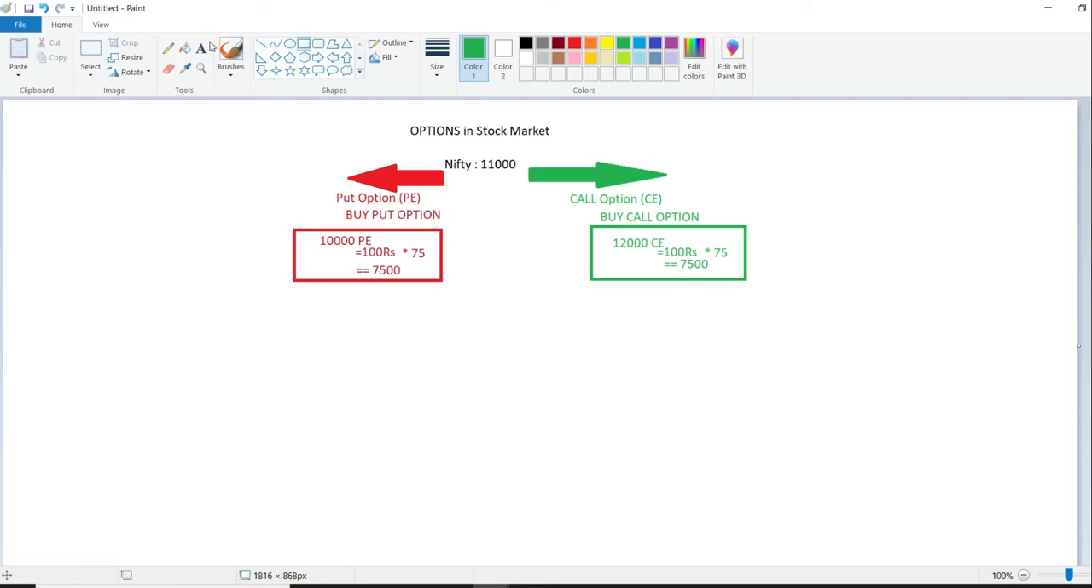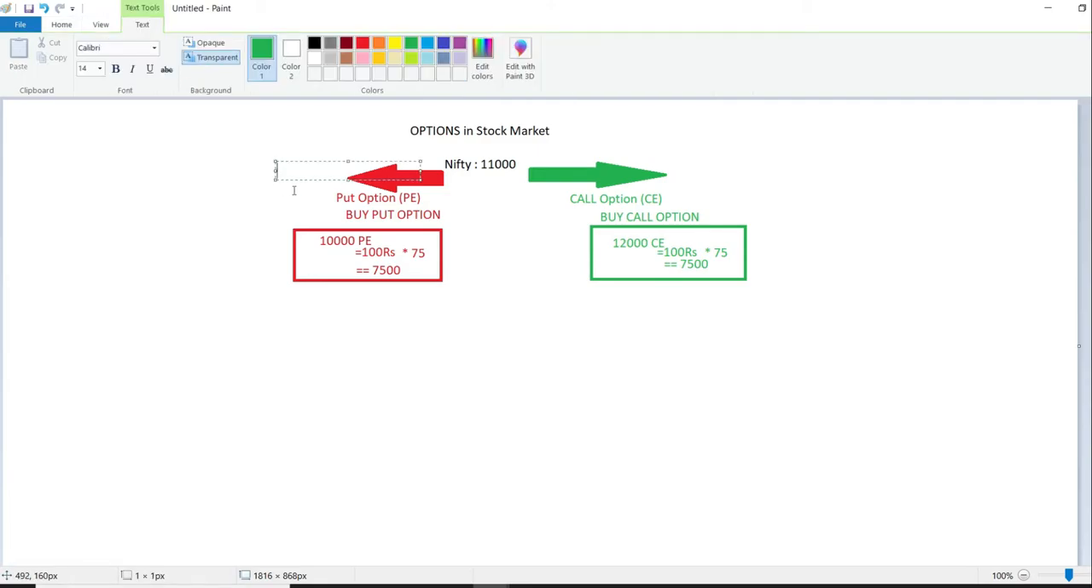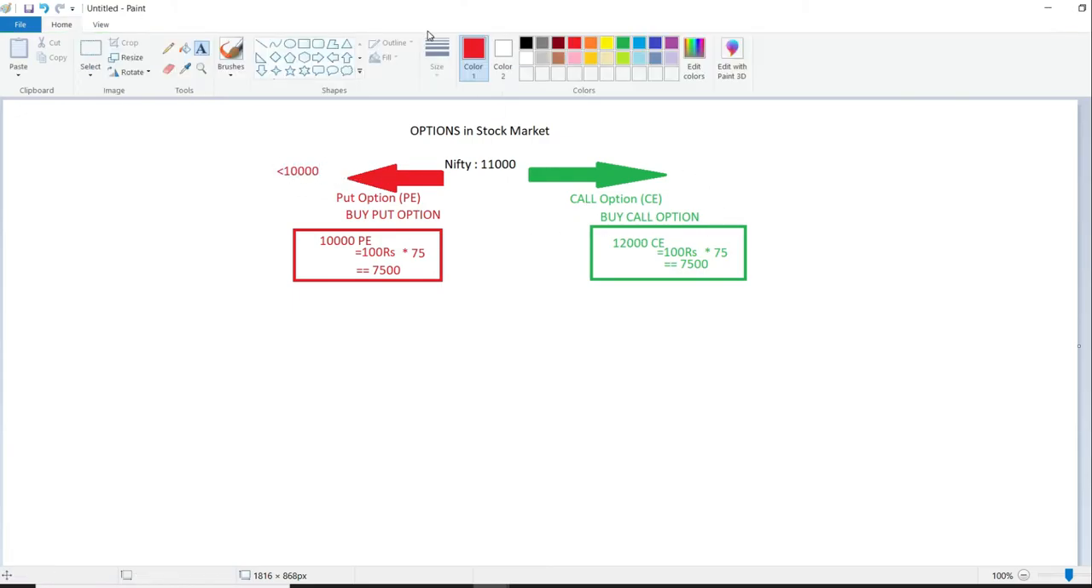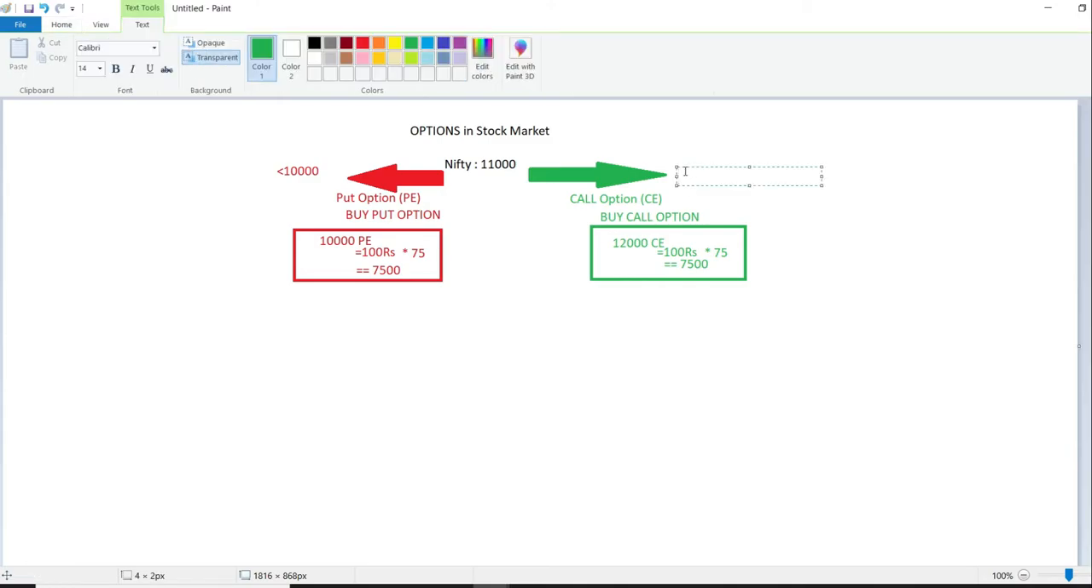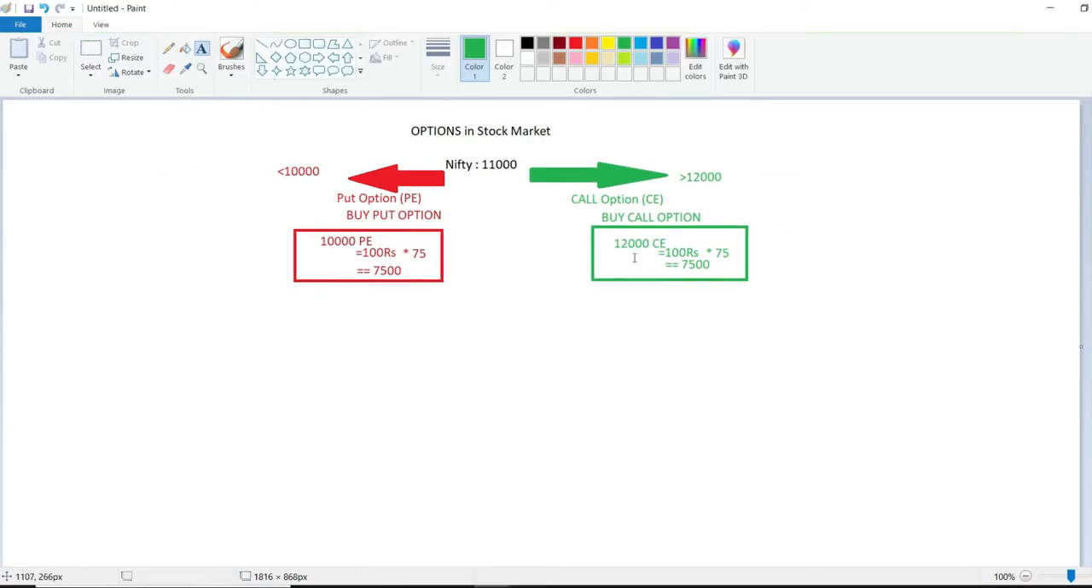So here let's say your prediction was it will go less than 10,000, where your prediction here was less than 10,000, and here your prediction was more than 12,000. Okay, so now you have taken a trade now.